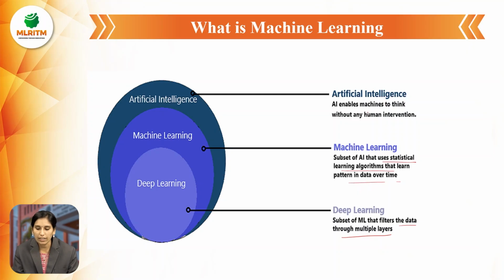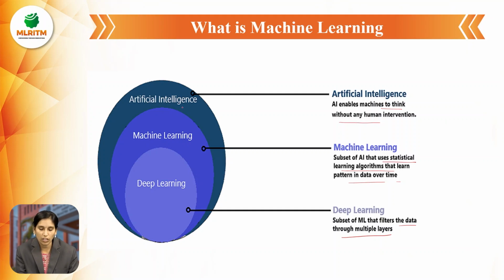And artificial intelligence enables machines to think without any human intervention. We use artificial intelligence when we work based on machine learning and deep learning. That means deep learning is a subset of machine learning, and machine learning is a subset of artificial intelligence.